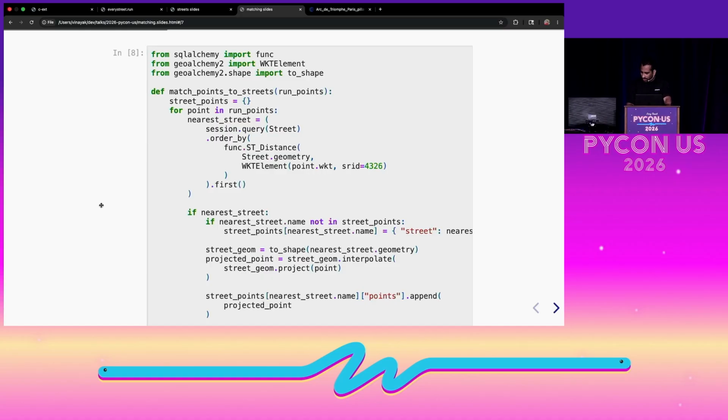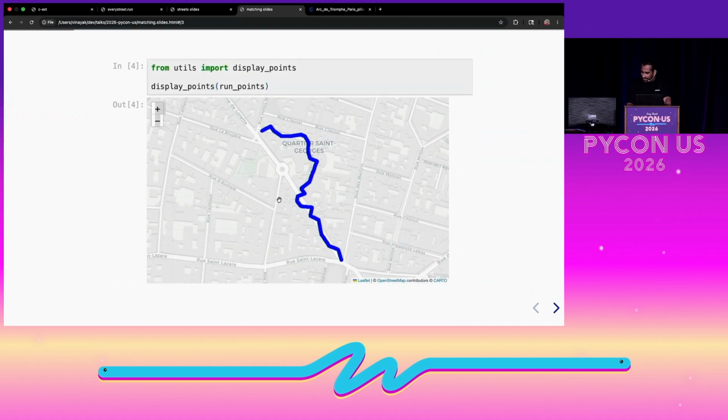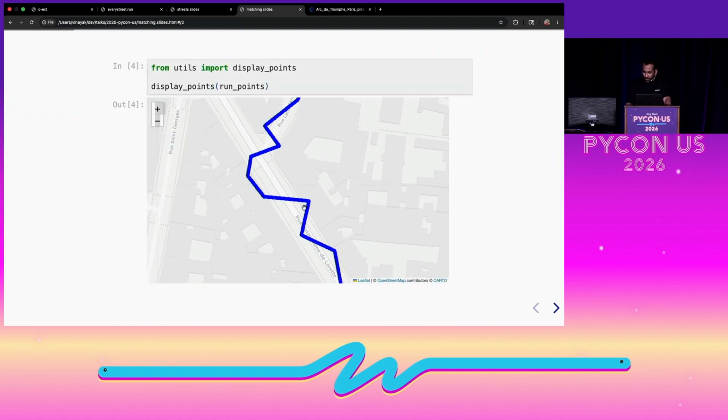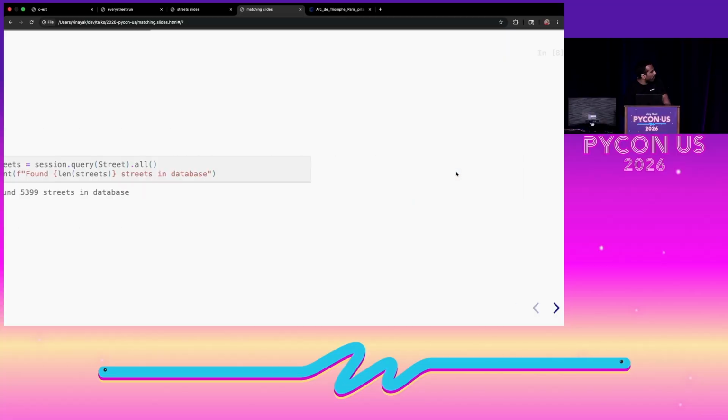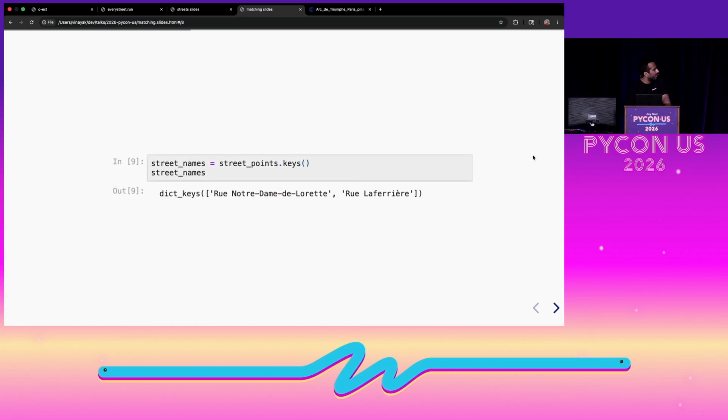If I go back to this slide real quick, you can think of it as drawing a perpendicular line from this point here to the street, and that is projecting that point to the nearest street. When we do that projection, we'll be able to find the point that we ran on that street. We do that projection for every point across our run points array.